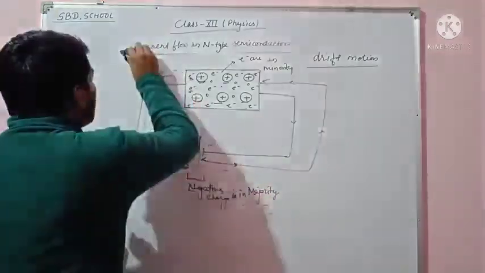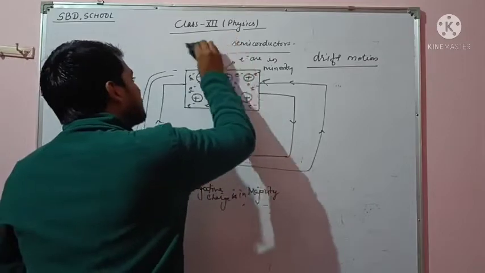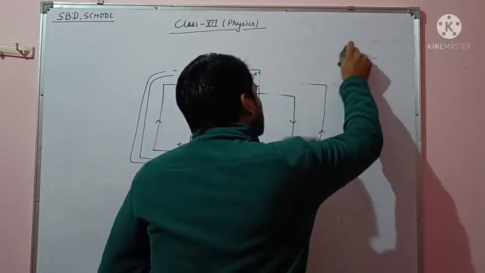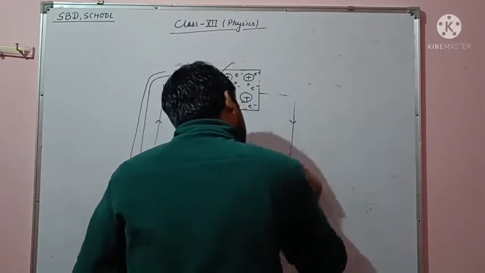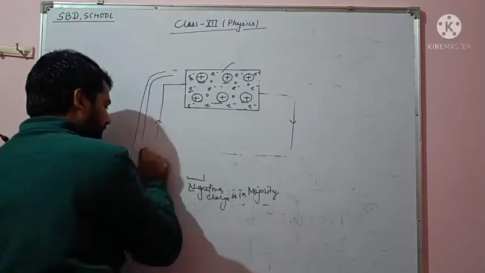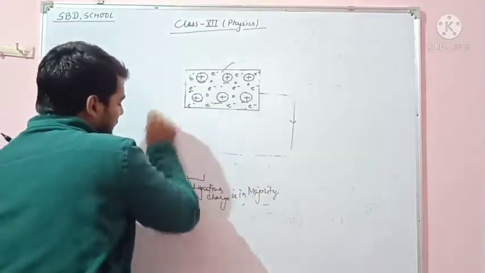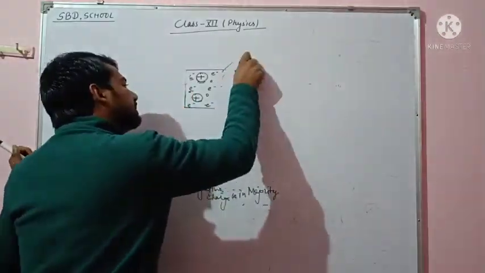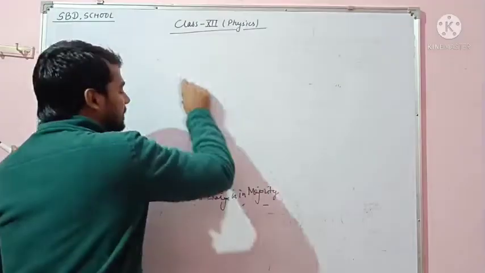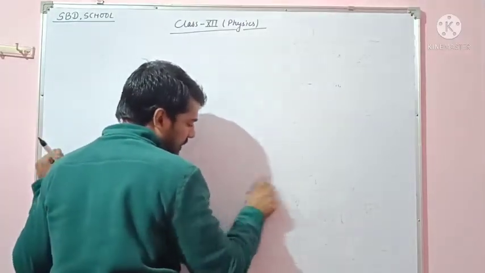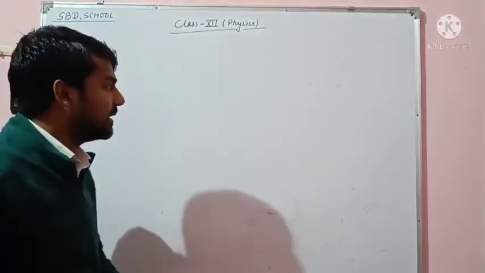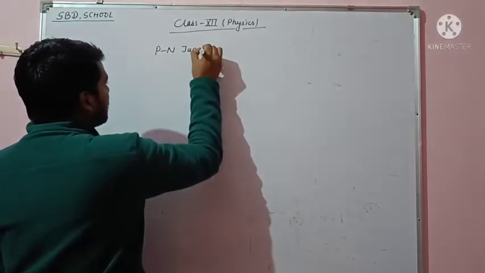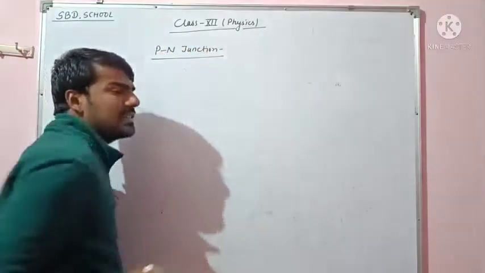Our next topic is PN junction. What is a PN junction?